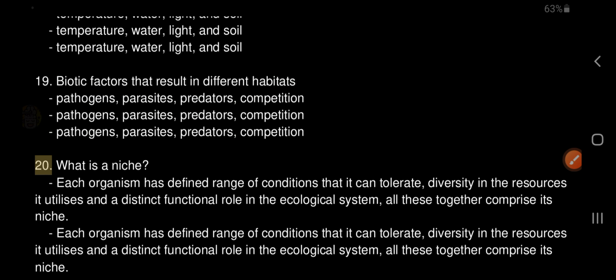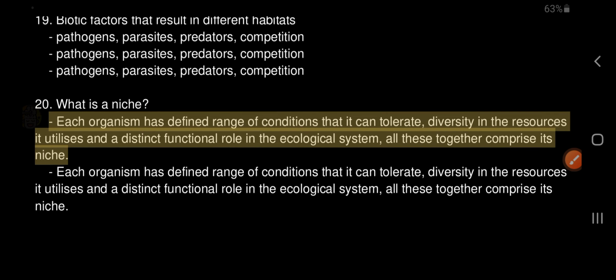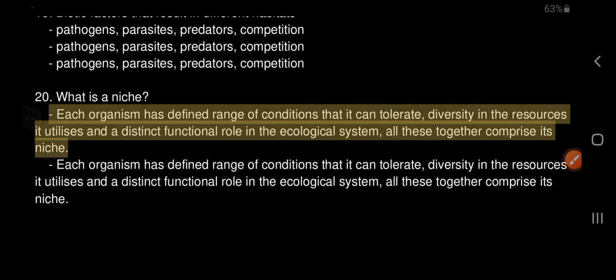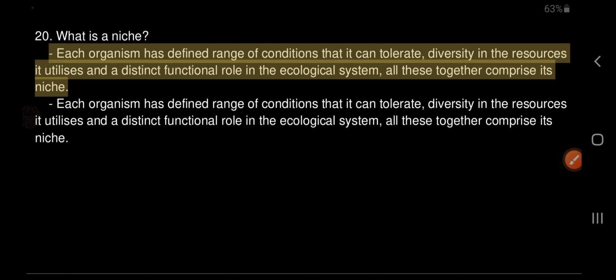20. What is a niche? Each organism has a defined range of conditions that it can tolerate, diversity in the resources it utilizes, and a distinct functional role in the ecological system. All these together comprise its niche.